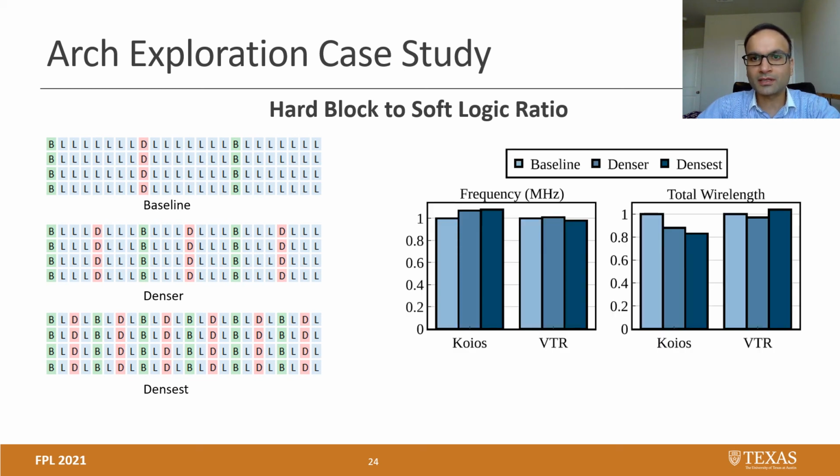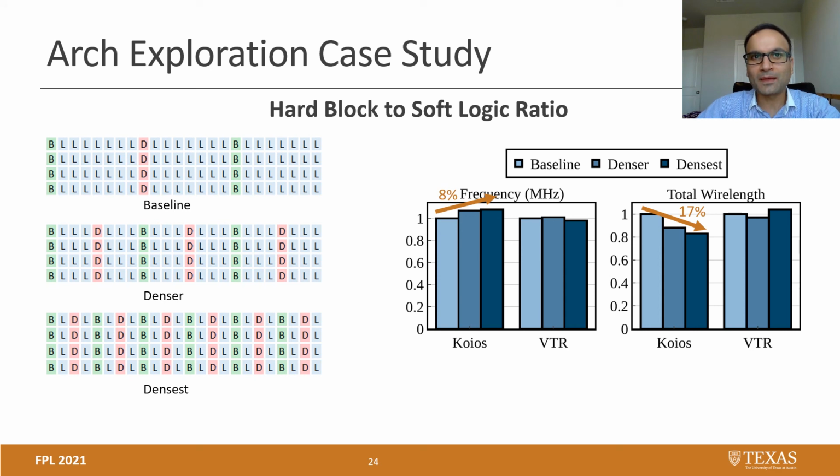We then plotted the frequency and total routing wire length for each benchmark suite across all the benchmarks in that suite averaged across multiple seeds. We saw that in going from baseline to denser to densest for Koios, the frequency increased by 8% and the total wire length reduced by 17%. This was intuitive because the Koios designs are very DRAM and